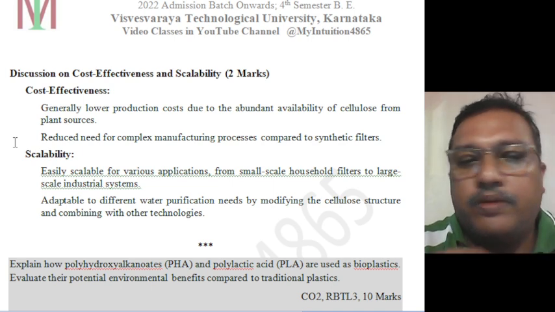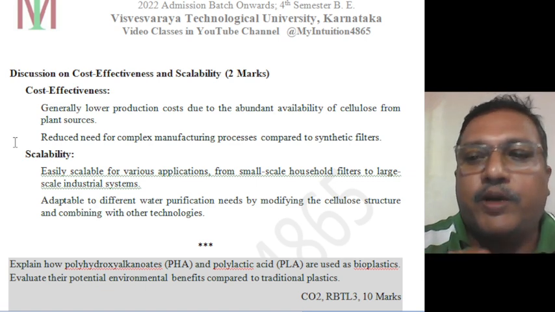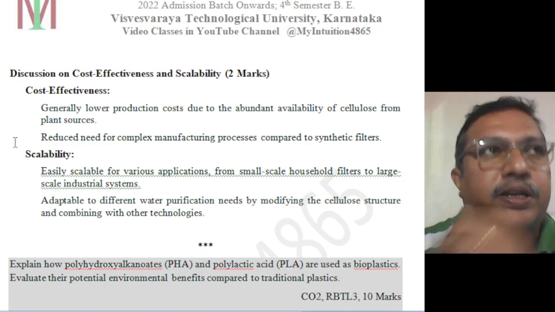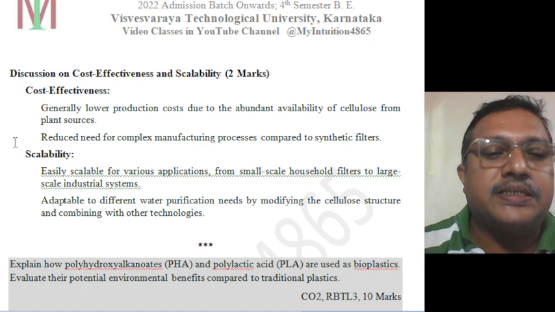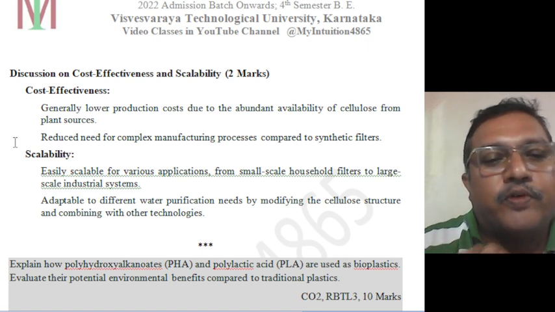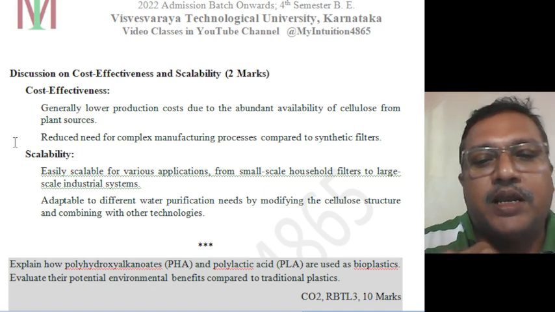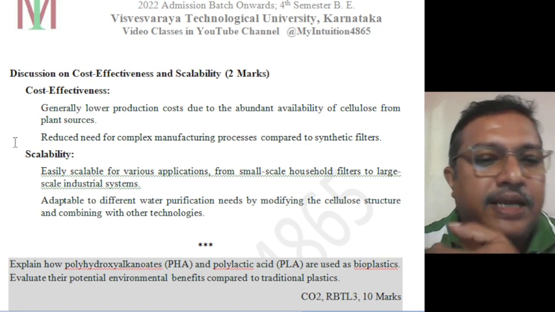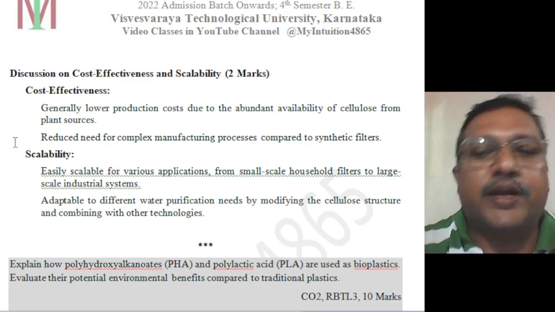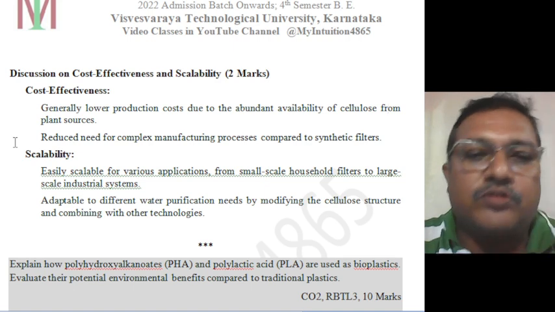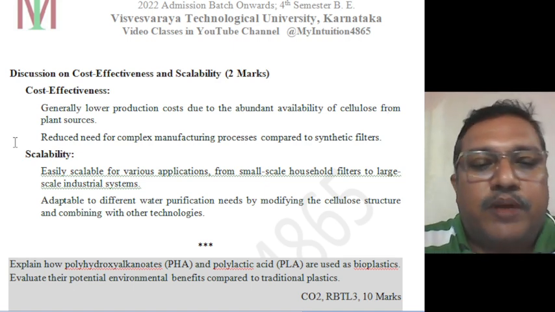Scalability: how much bulk production can be done, and it is easily scalable. Cellulose acetates are easily scalable for various applications, from small scale household filters to large scale industrial systems. That means bulk production is possible at a time, so there is a reduction in cost once it is produced in bulk.